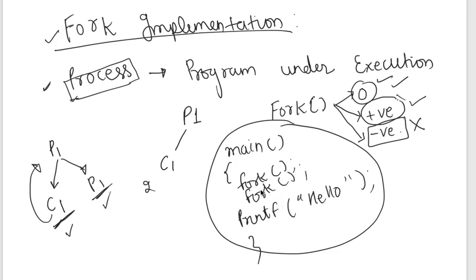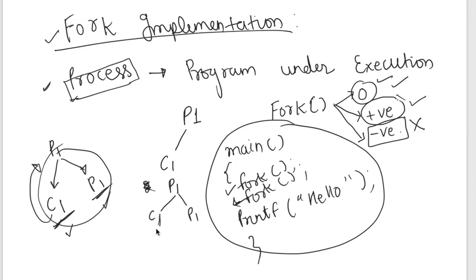Now let's suppose one more time fork is written here. Then what will happen? See how the hierarchy will work now. Initially the whole was a process P1, then we call one fork. For one fork what will happen? C1 was created as one child, and it will be having the same code. Okay. And one P1 was already there. So this is for one fork. Now one more fork is written. For this fork what will happen?